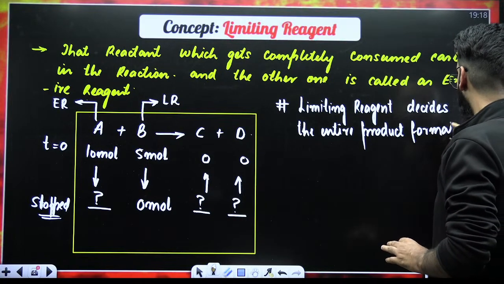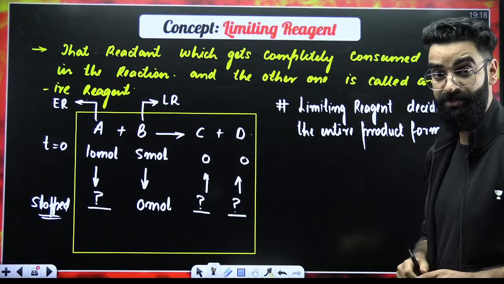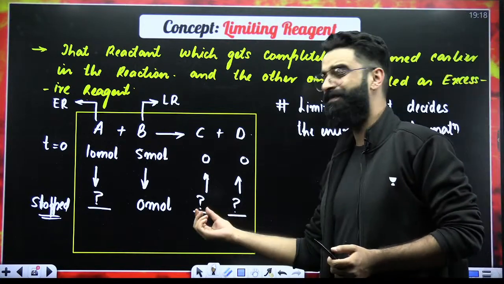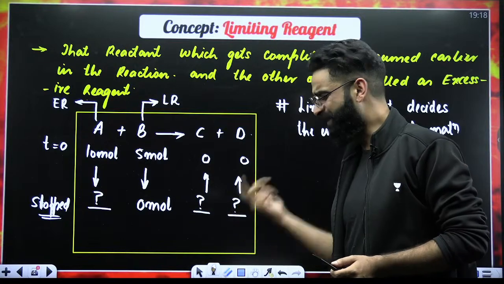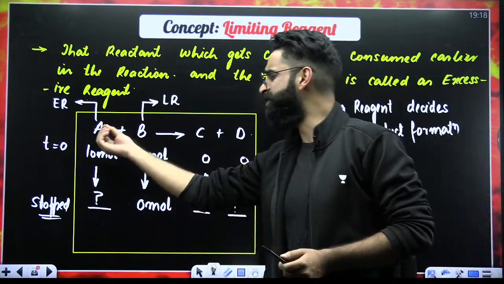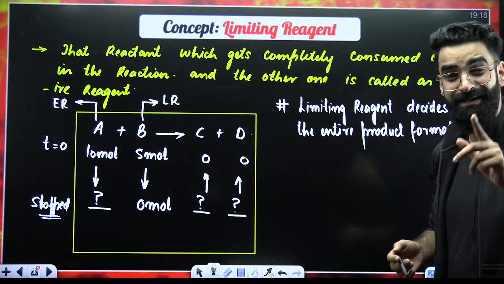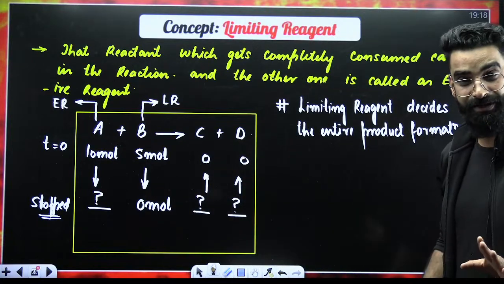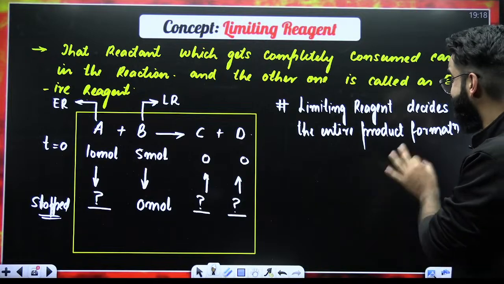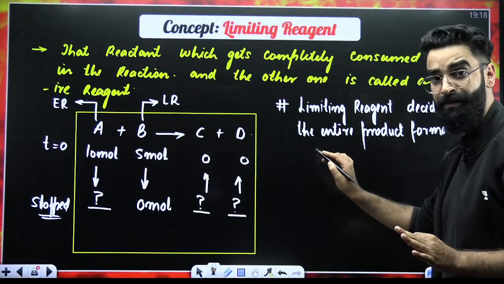Limiting reagent is the one that decides the entire product formation. For example, if I ask you, how many moles of C have got formed? How many moles of D have got formed? How many moles of A are left in the container? All the information is decided by what? Limiting reagent. So limiting reagent decides the entire product formation, right?